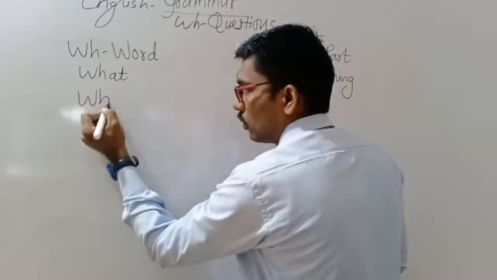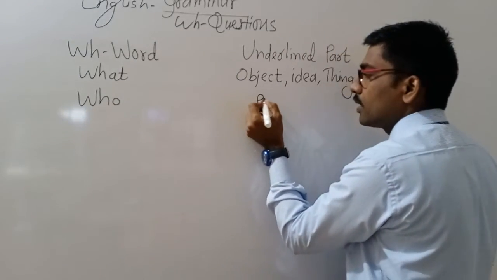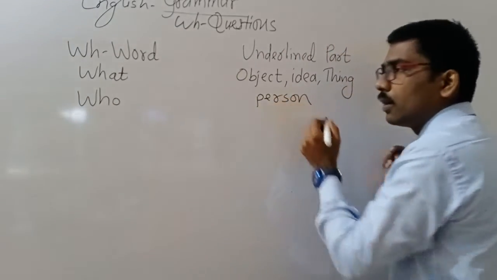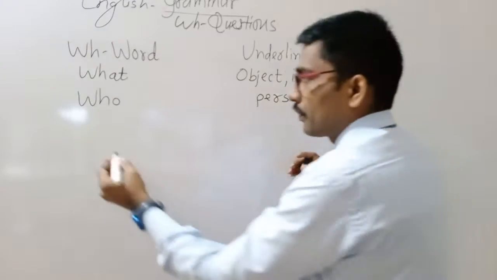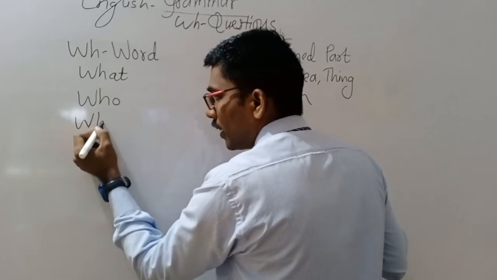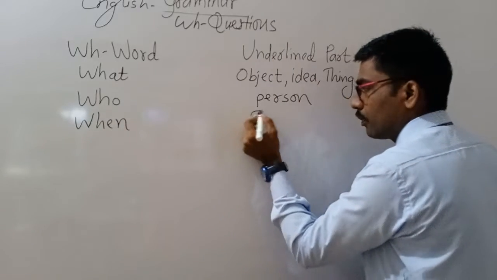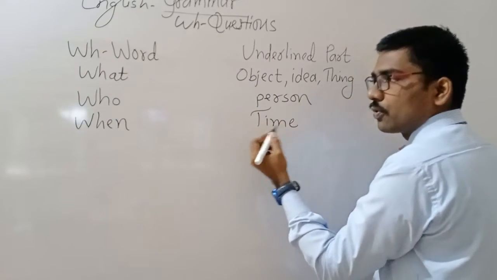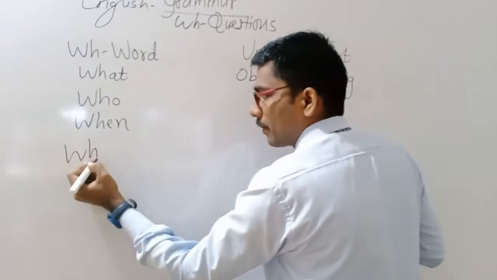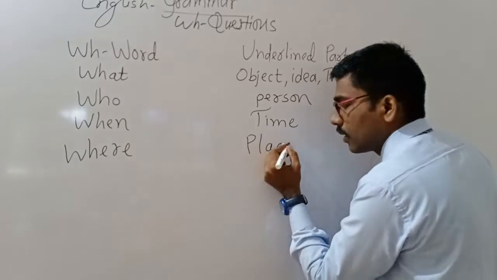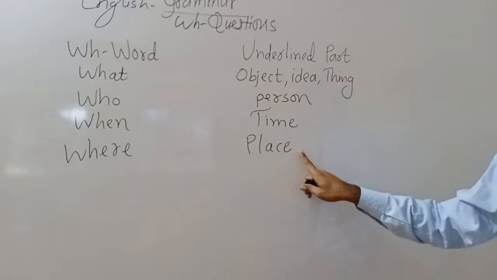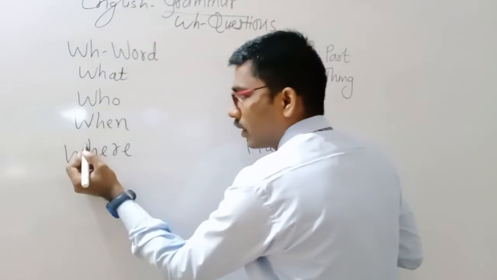Then who. If the underlined part is a person, we should use who. Then when. If the underlined part is a time, we should use when. Where. If the underlined part is a place, we should use where.